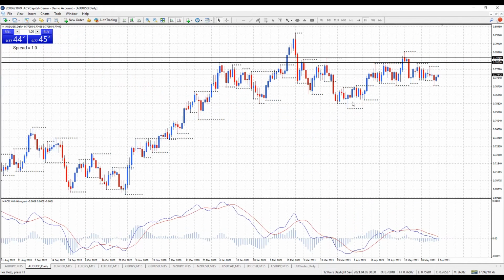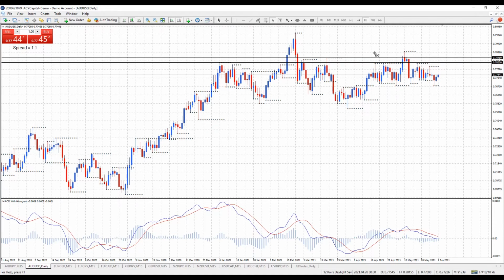To the daily, and we can see a lot of consolidation on the daily. Now I did just discuss that we've got a potential left shoulder, head at the top, right shoulder on the weekly, but on the daily we've got the same thing. So let me just paint that in.